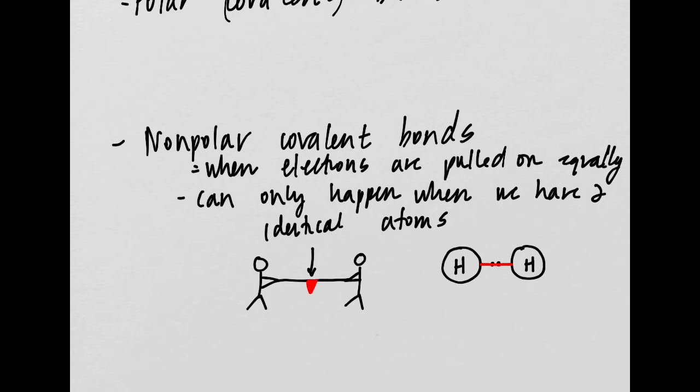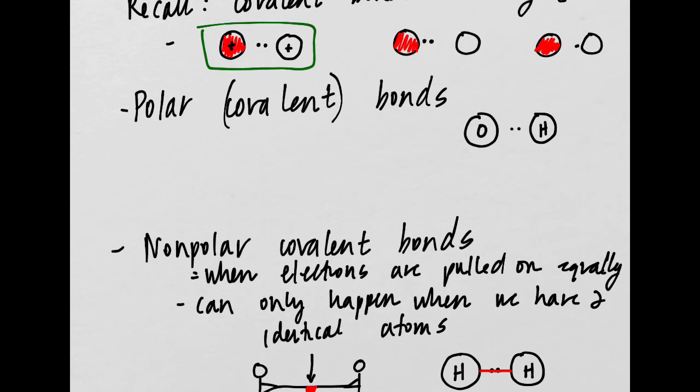If we move up here, we're going to have now oxygen and hydrogen. Okay, now let's look at what would happen here. So these are not identical atoms, right? Because they're not identical, they actually have different strengths at which they can pull on these electrons.